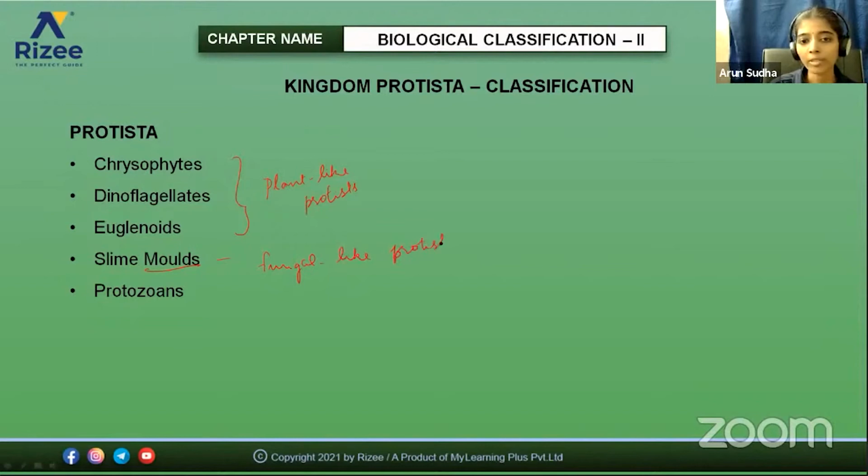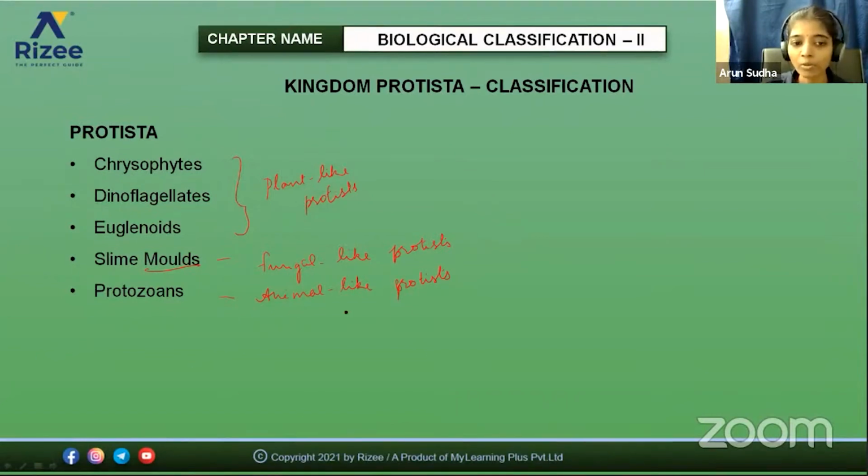So the protists include plant-like protists, then fungal-like protists, and those that have more properties of animals, so they are animal-like protists. This includes all types of organisms. Some scientists say whatever is included under plant-like protists can also be included under plants.